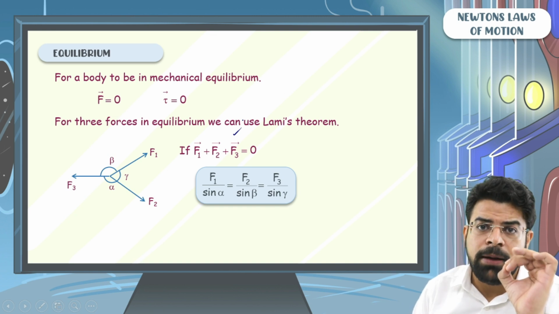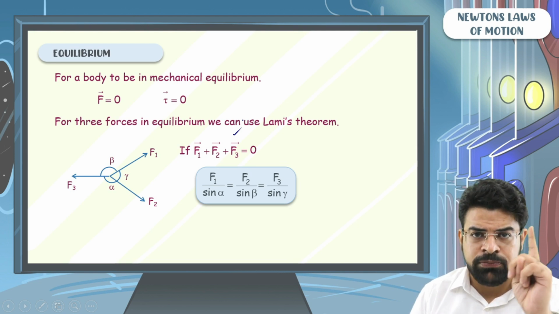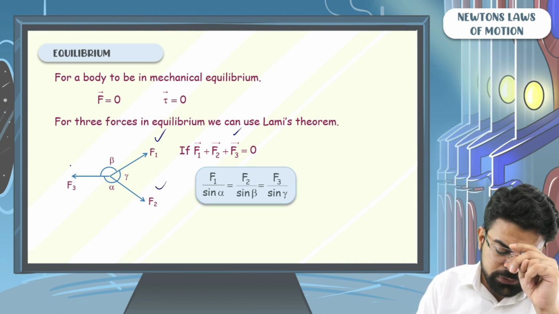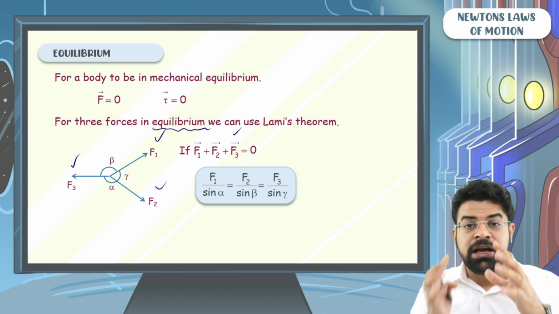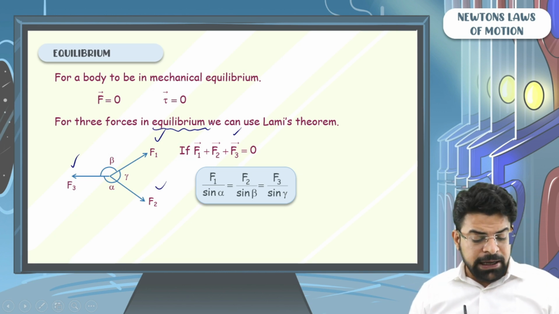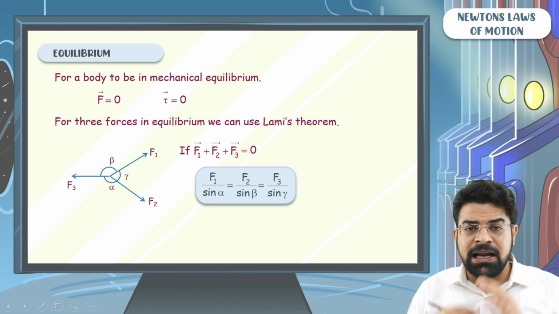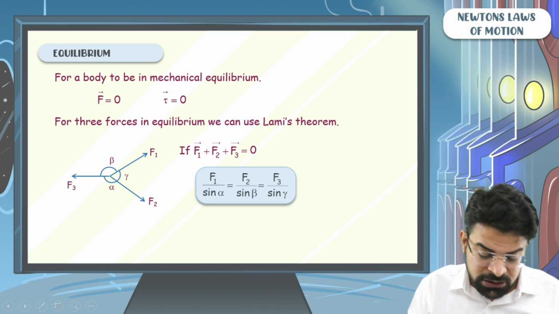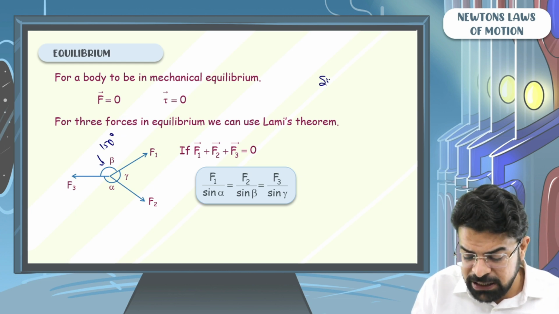When can you apply Lami's theorem? Two conditions. Condition number 1, there should be three forces involved. Condition number 2, the three forces should be in equilibrium. Their vector sum should be 0, only then you can apply Lami's theorem. But I know that students run away from Lami's theorem for the simple reason that it involves higher angles. Kind of, this beta might be 150 degrees and students never like sine 150 degrees.